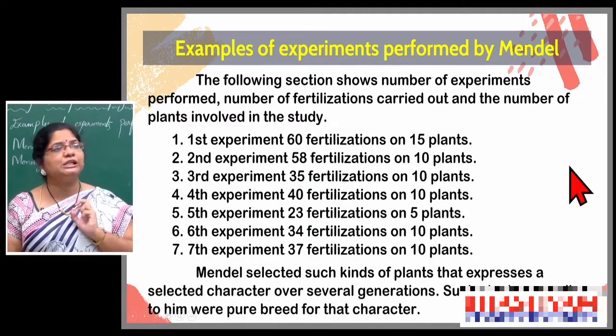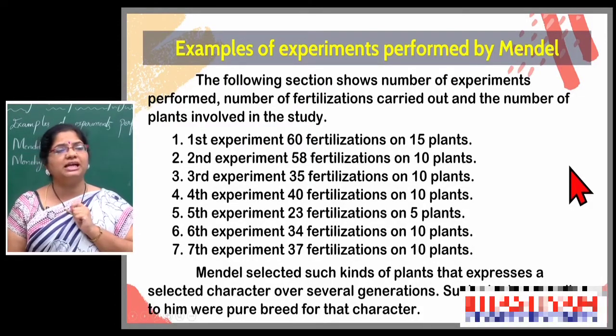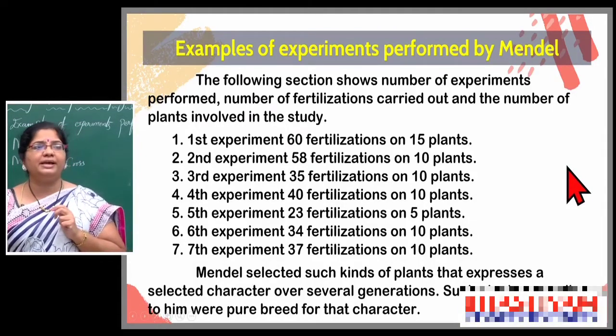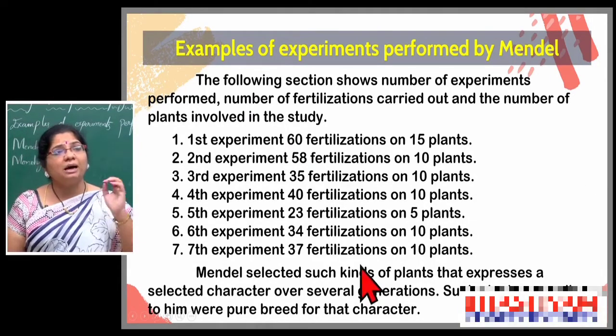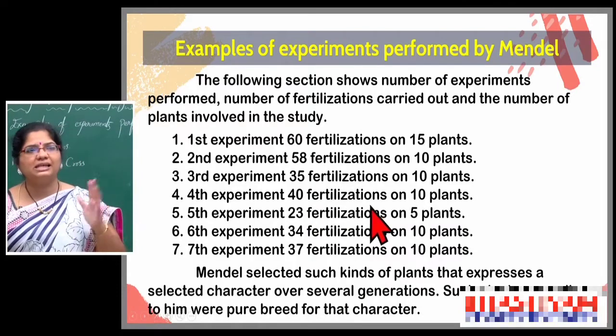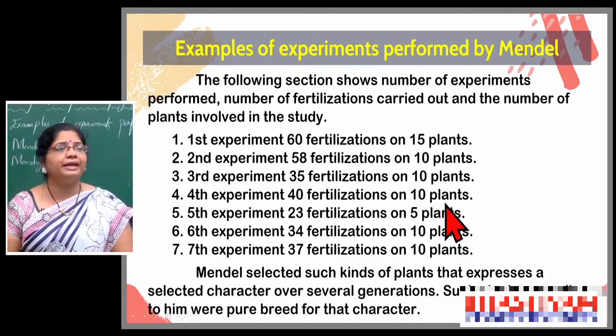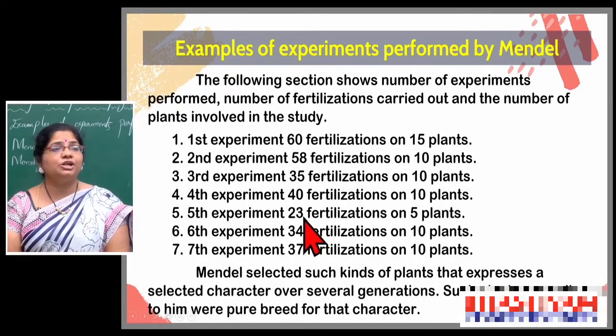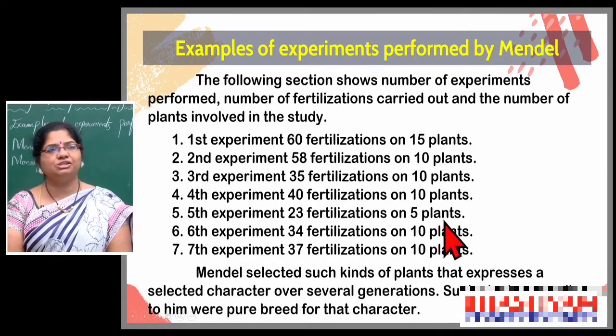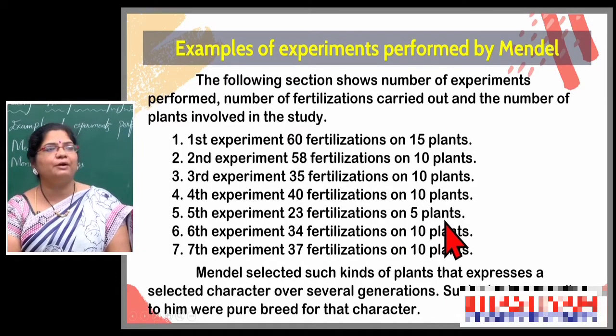In the third experiment, 35 fertilizations on 10 plants. Next, in the fourth experiment, he observed 40 fertilizations on again 10 plants. The fifth experiment he conducted on 5 plants; 23 fertilizations he observed in these 5 plants.